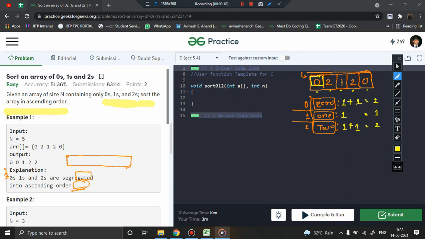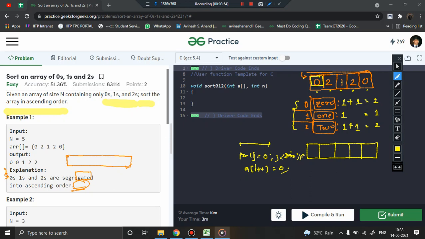Next, I will again iterate from the starting till the end of the array. Once we have kept track of the count, we can run our loop for j equal to 0, j less than the count of 0, j plus plus, and meanwhile I will say a of i plus plus is equal to 0. So the number of zeros present, that many I will initialize from the starting as 0.